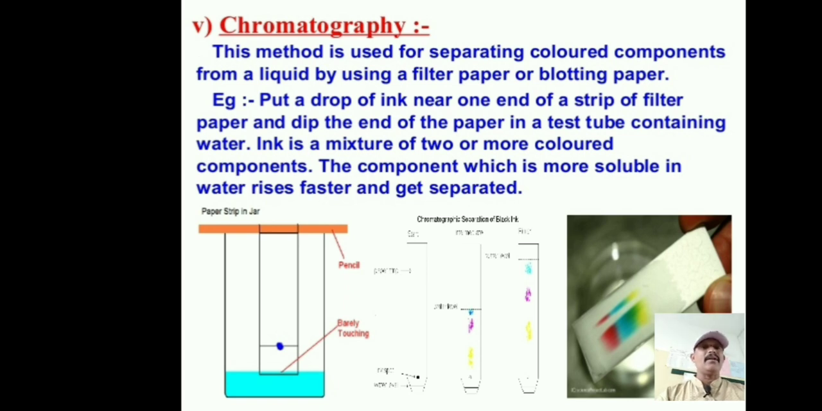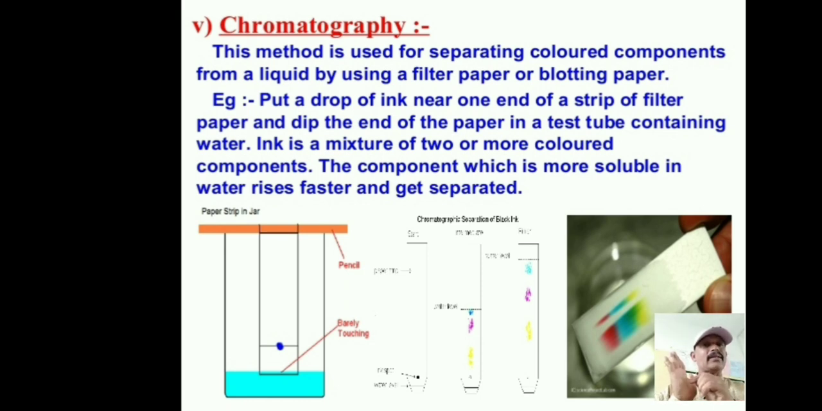For example, we will do it here. It looks like litmus paper only, that we make from filter paper. You can make a strip and put a drop of ink near one end of the strip of blotting paper or filter paper, and dip the end of the paper in a test tube containing water. So it is a very easy method. You can use tissue paper also.